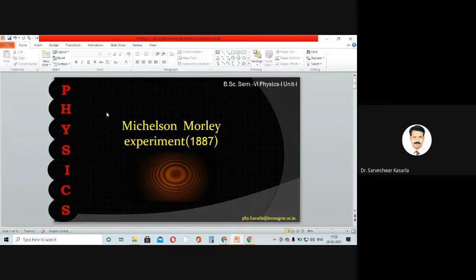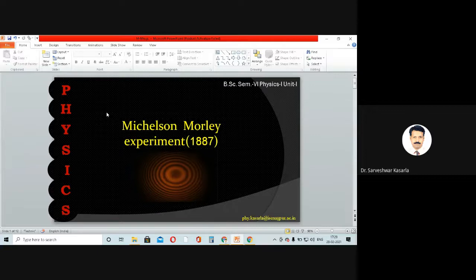Hypothetical in the sense that in those days, we know that light is an electromagnetic wave, and as sound waves or water waves need a material medium for the propagation of those waves, in a similar way, as light is an electromagnetic wave, we must need a medium which is present everywhere so that light can propagate through that medium.